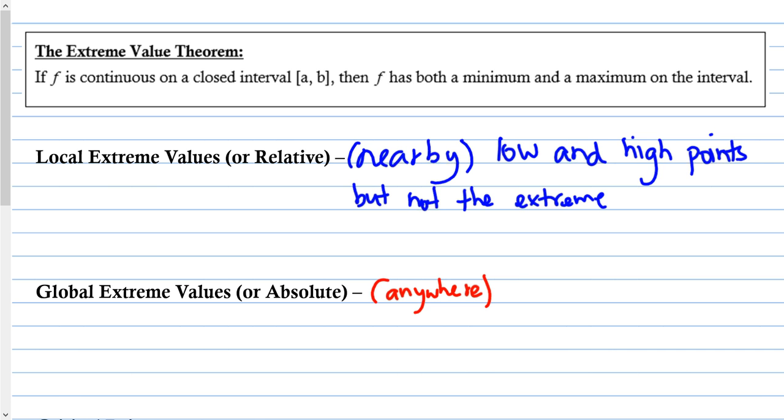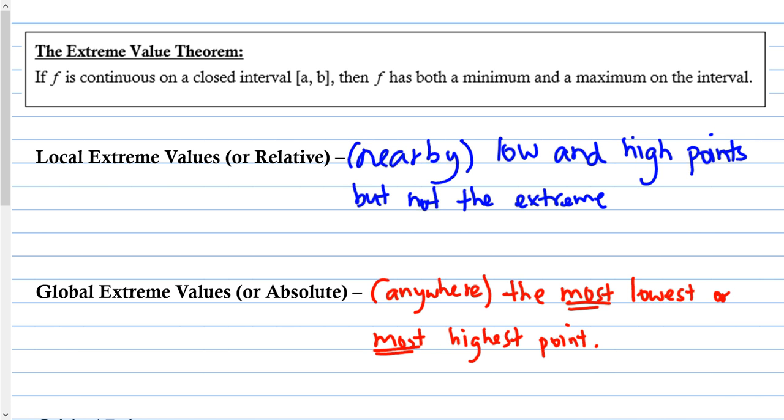So these values are, and I know this is going to sound weird, the most lowest or the most highest point.